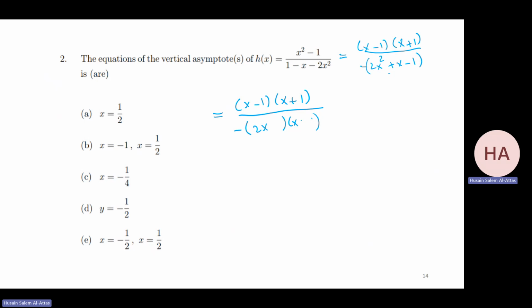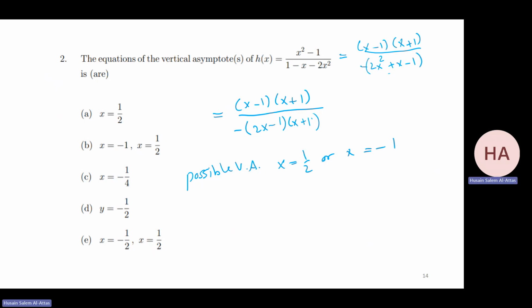X. I want this plus. So this is plus 1. This is minus 1. Okay. Now, the possible vertical asymptotes are what? X equal half or x equal minus 1.